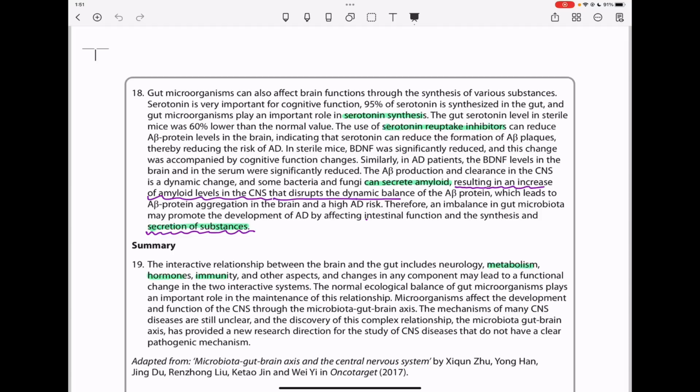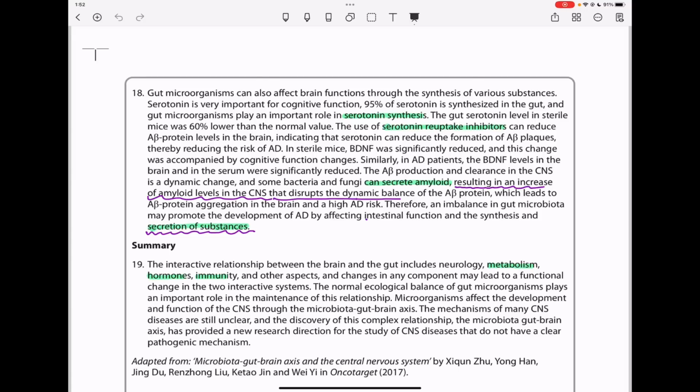In paragraph 18, gut microorganisms can also affect brain functions through the synthesis of various substances. Serotonin is very important for cognitive function. 95% of serotonin is synthesized in the gut, and gut microorganisms play an important role in serotonin synthesis. The gut serotonin levels in sterile mice were 60% lower than the normal value.